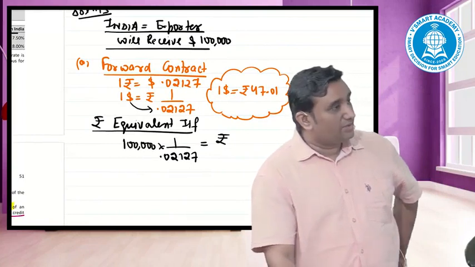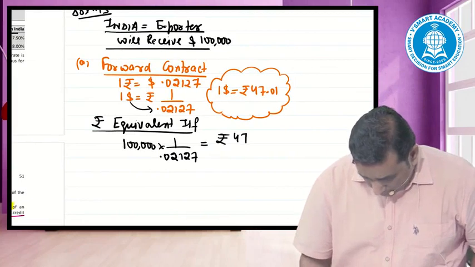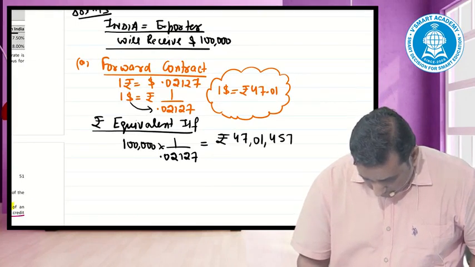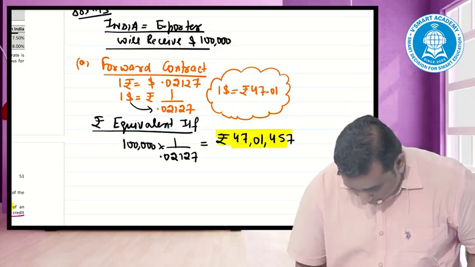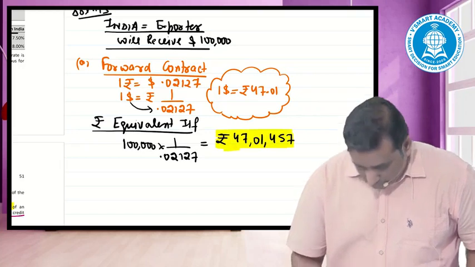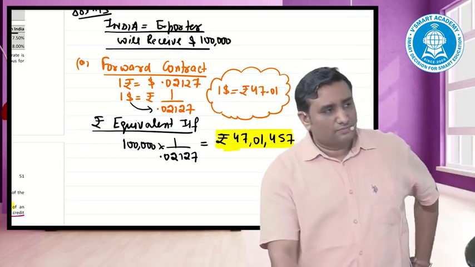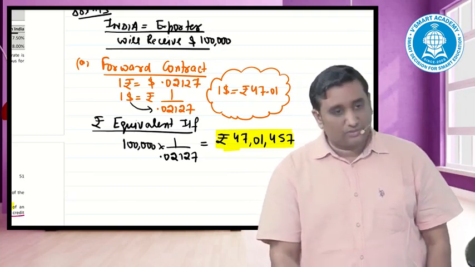How much will I receive if I go for the forward contract? 47 lakh 1,457. That is the forward contract.